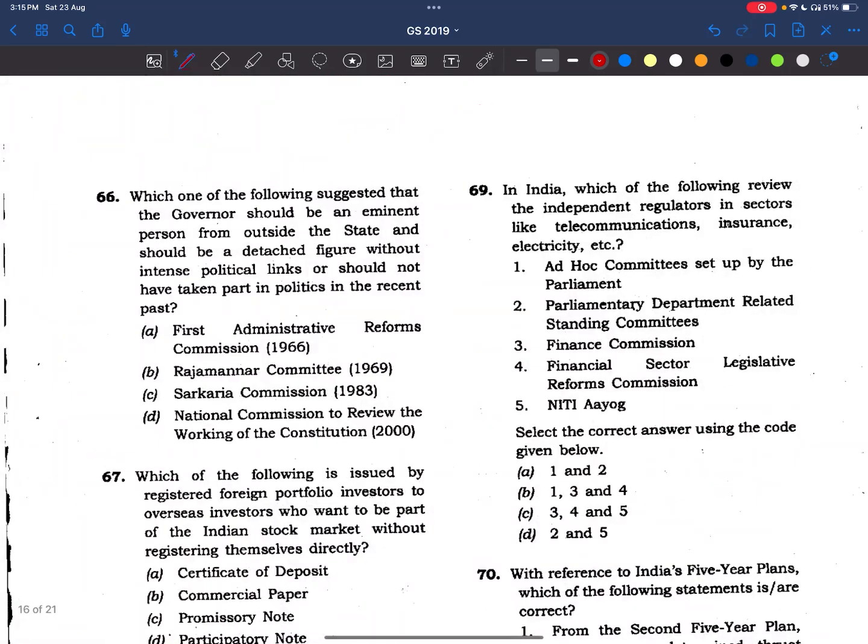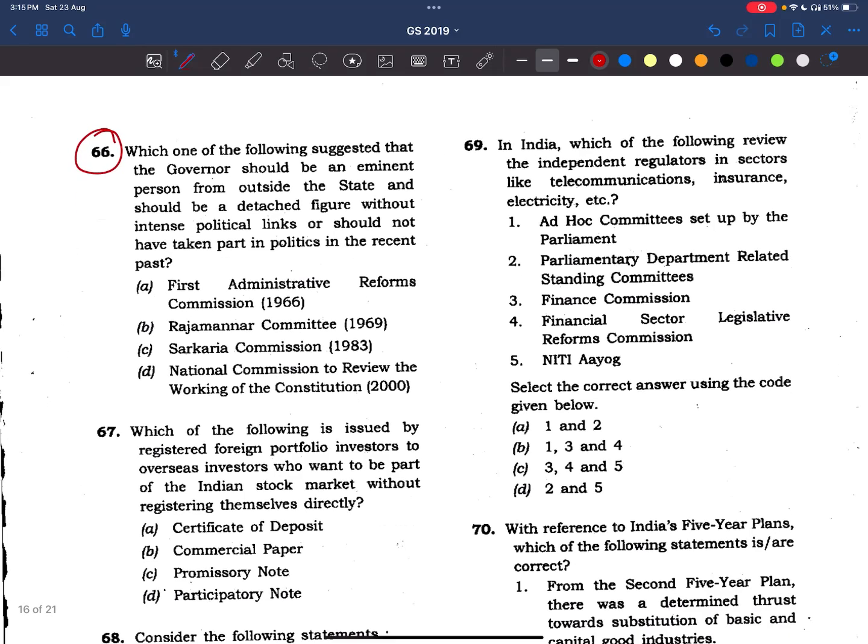Now coming to 66th question. Which one of the following suggested that governor should be an eminent person from outside the state and should be a detached figure without intense political links, or should not have taken part in politics in recent past? Here, friends, it was recommended by Sarkaria Commission. Okay, this is a very basic question, which is taken from Lakshmikant only. Now, what we have to do?